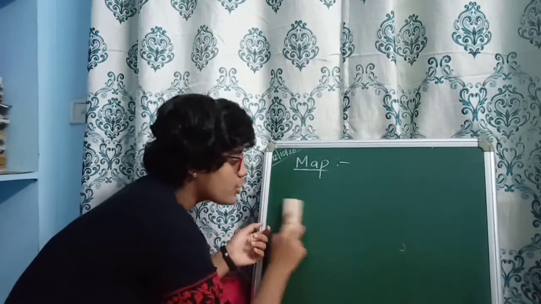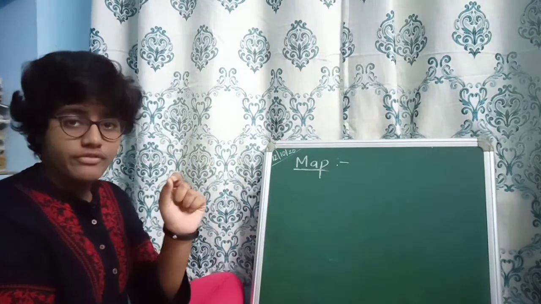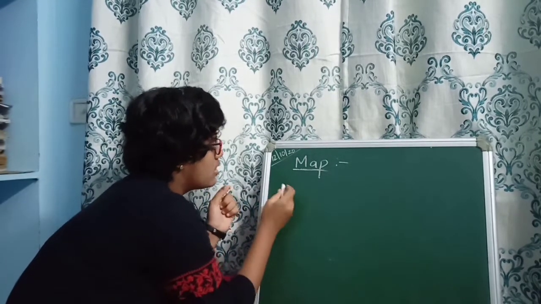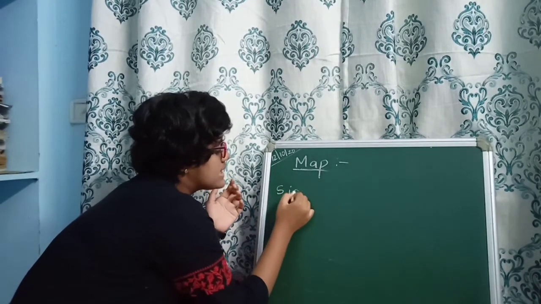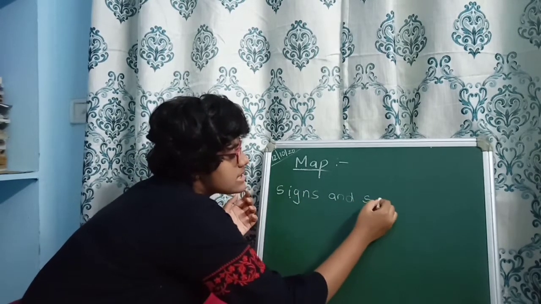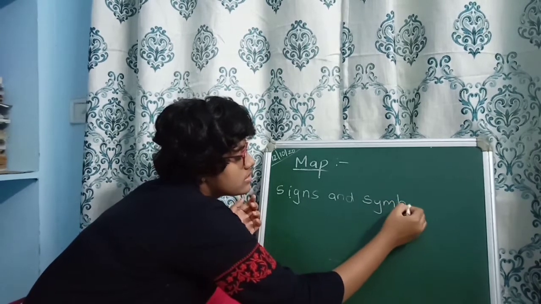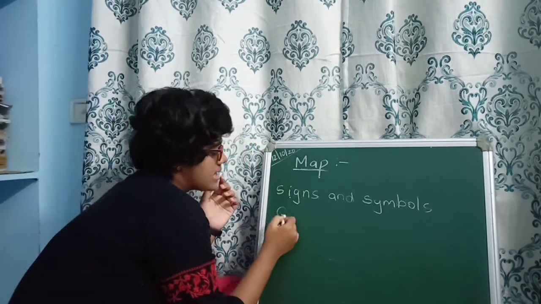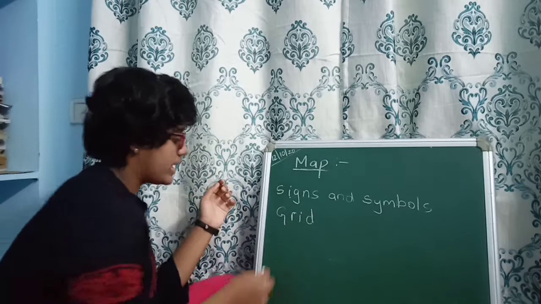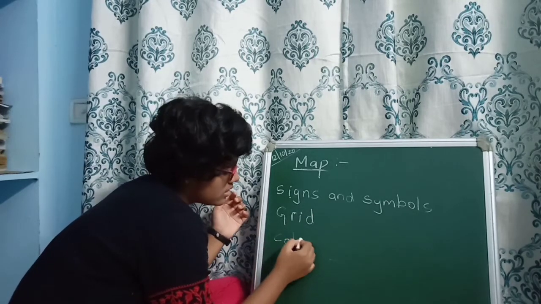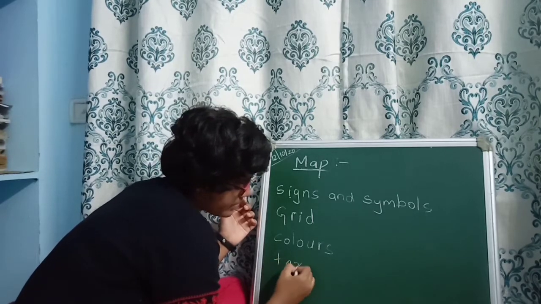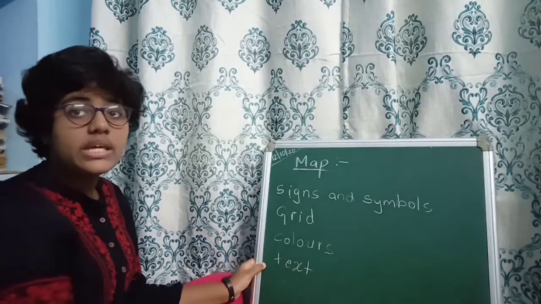Okay. So there are some of the information given on the map. One is signs and symbols. Next one is the grid. Next one is the colors. Next one is the text. So these are the features given on a map.